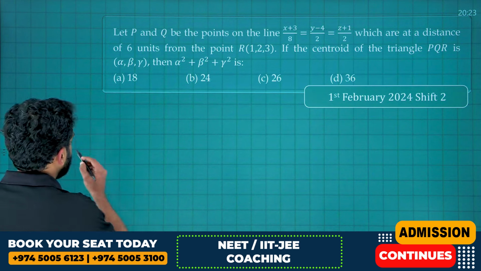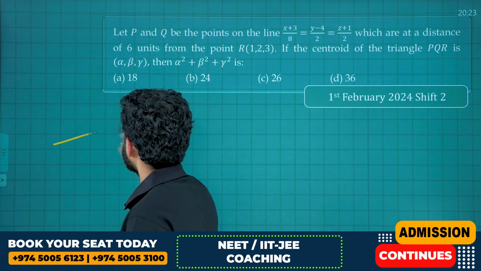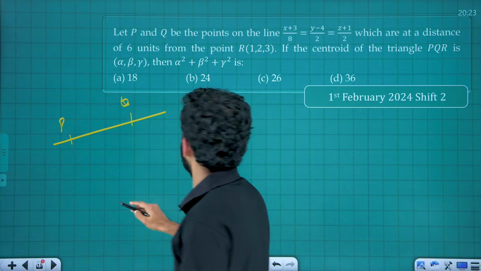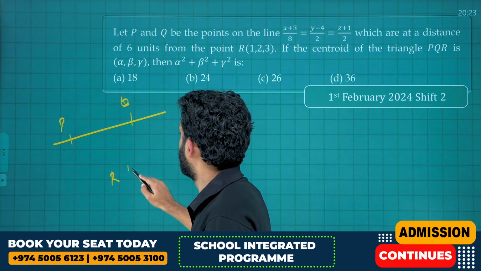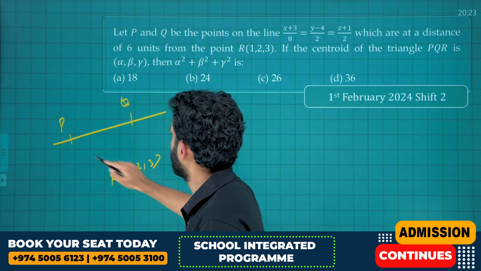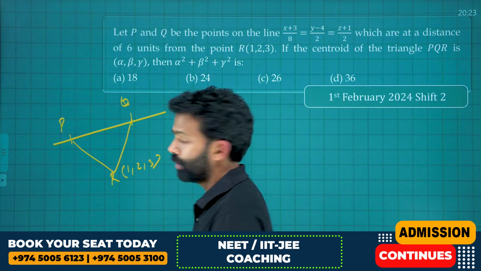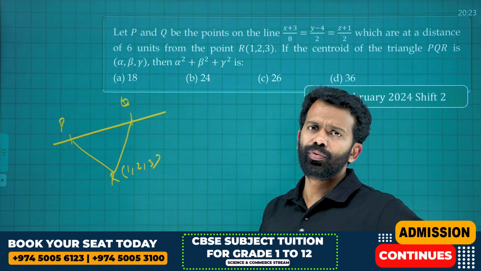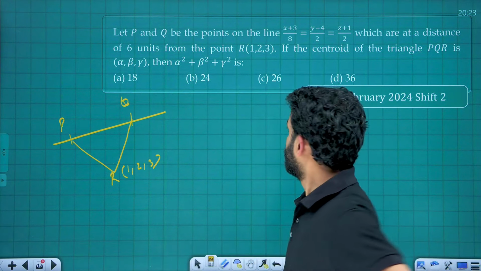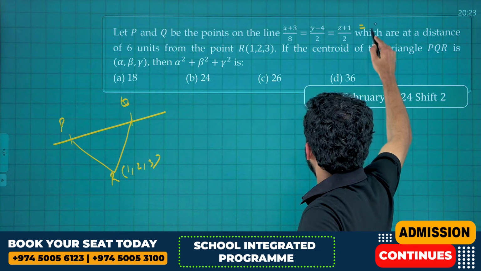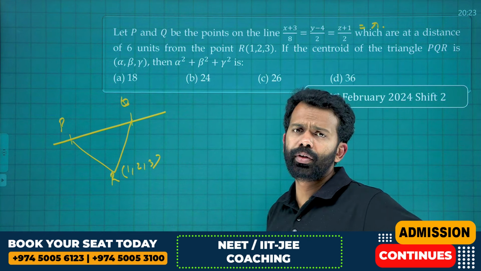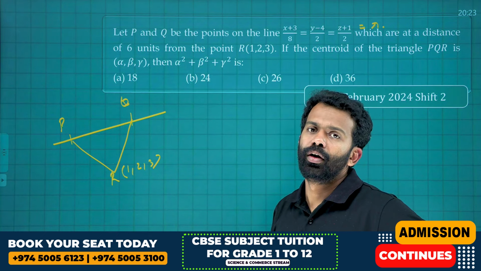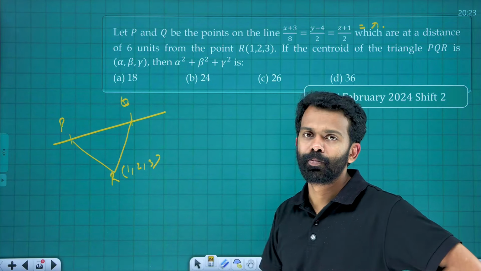Let's draw a line, start from a line first, that is P, Q, and what about R? R is 1, 2, 3. Okay, let's take this as a triangle. Okay, got smaller, sorry. So, how are you going to find P and Q? See, let's assign a parameter lambda here. My question is, do you need to assign two parameters here to find P and Q?